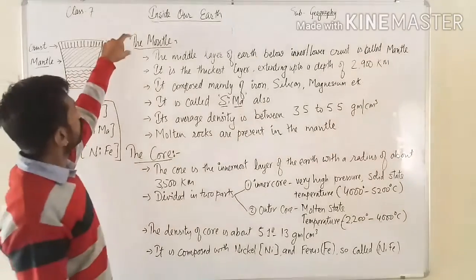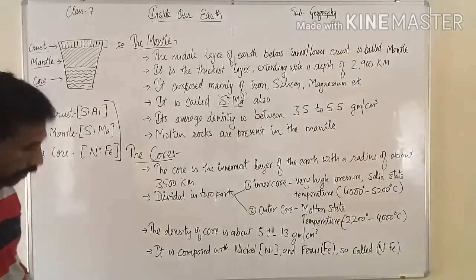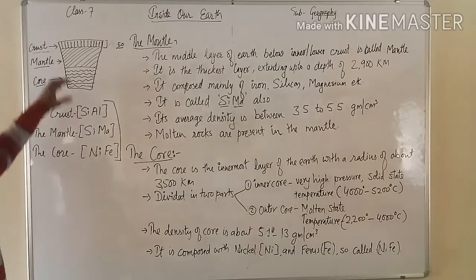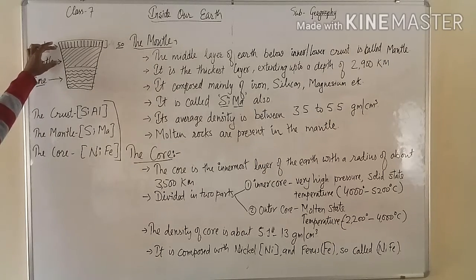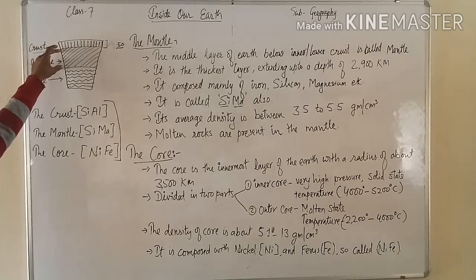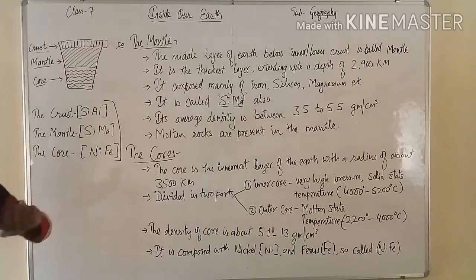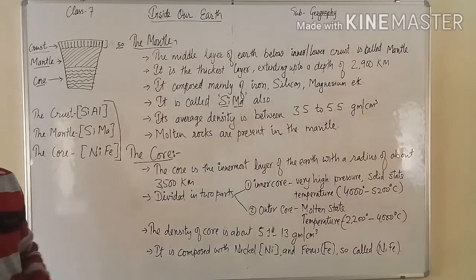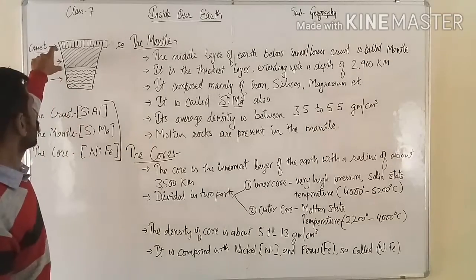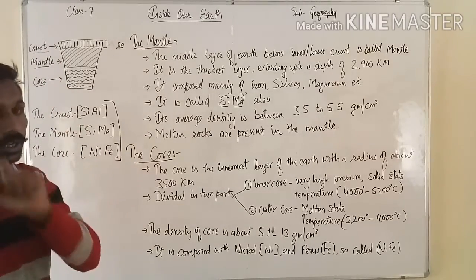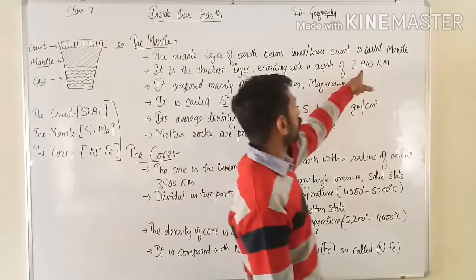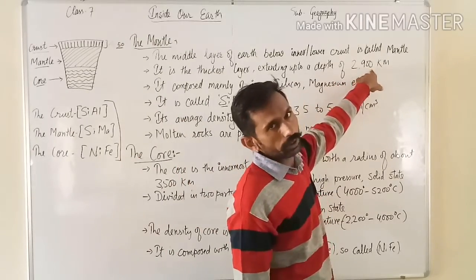Today we will discuss the mantle, the second layer of the earth. The down part of the crust is the mantle. As you can see in the picture, it is the thickest layer of all the layers, because the depth of this layer is about 2,900 kilometers.